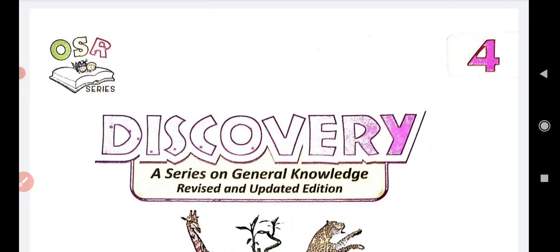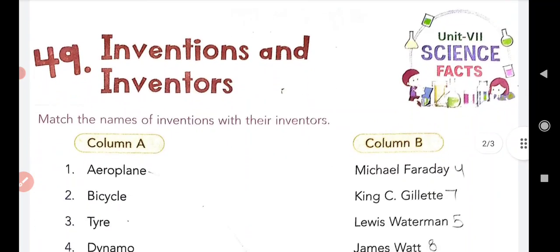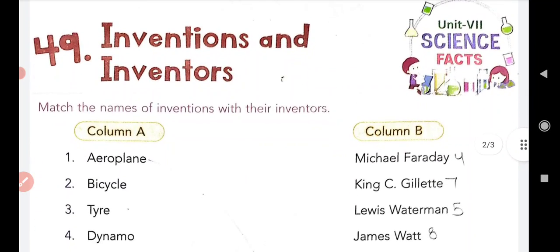Okay. So students, in the previous video we did the revision on some topics. Today we are going to do the revision on topics 49 and 51. So let's start with topic 49, that is inventions and inventors. Here we have to match the names of the inventions with their inventors.